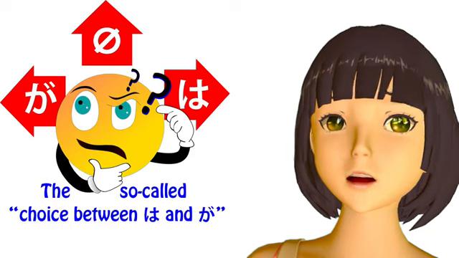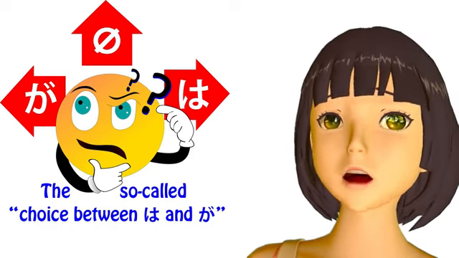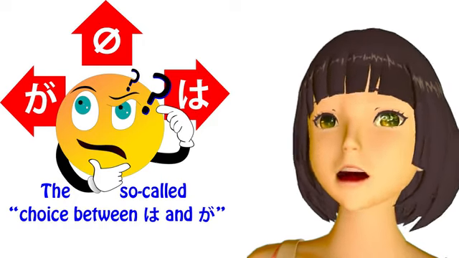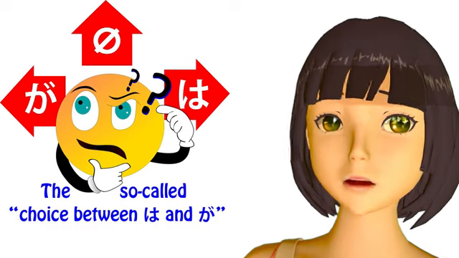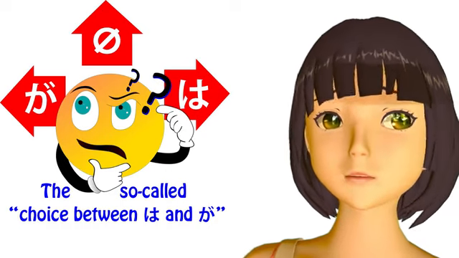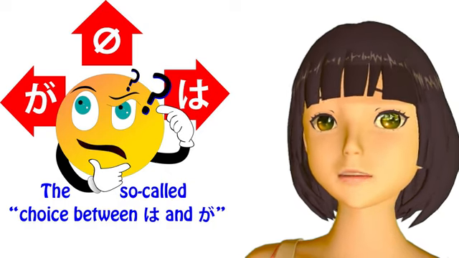So we can say Amerikajin desu. We can say Watashi wa Amerikajin desu. And we can say Watashi ga Amerikajin desu. And each of those has a slightly different implication. But we're not actually choosing between wa and ga.